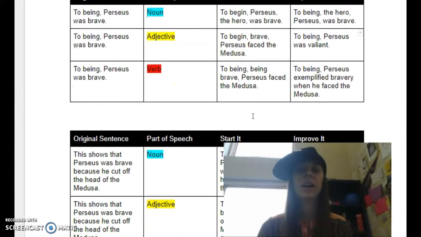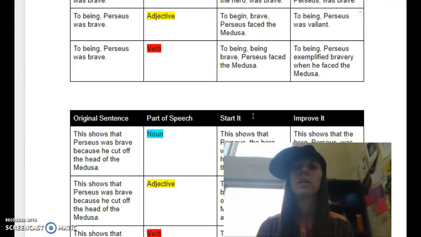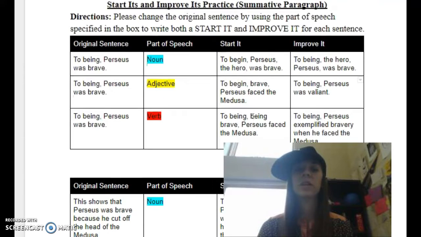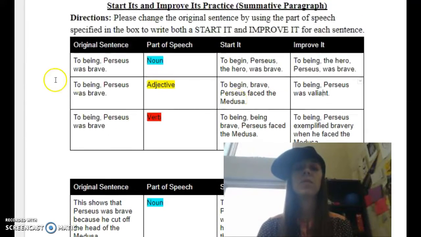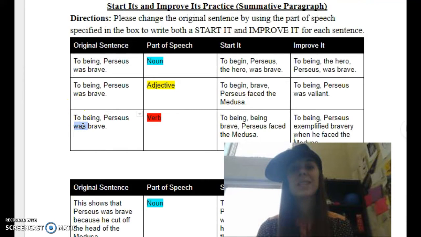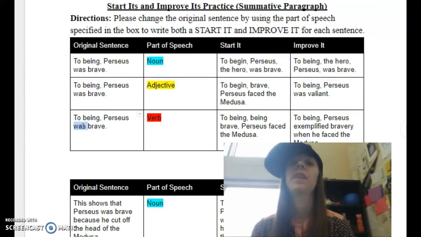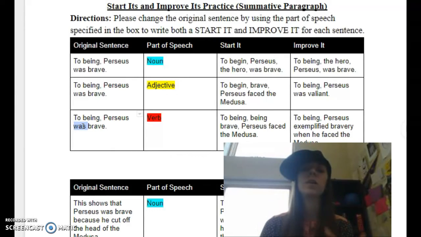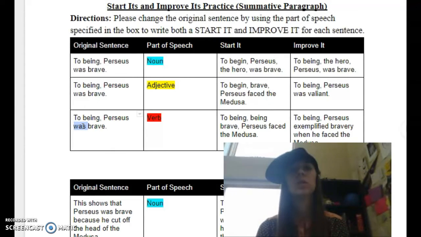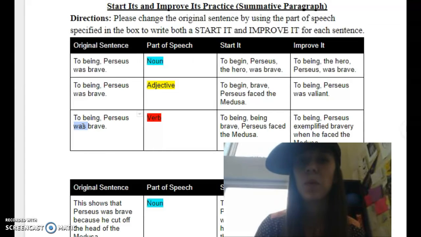And then finally I have to begin, Perseus was brave. I'm going to use a start it for the verb. So remember, start it's my first column. Start it for the verb here. To begin. Now my verb before is was. That's what we call a state of being verb. So now I'm going to change that verb and put it at the beginning. So if I said to begin was, doesn't work. But if I say to begin being brave, that still explains Perseus and it still starts with a verb. So to begin, being brave, comma, Perseus faced the Medusa. Different way to say that main point, okay?